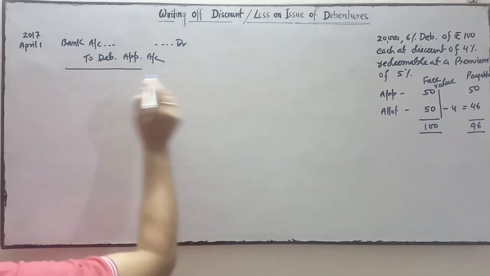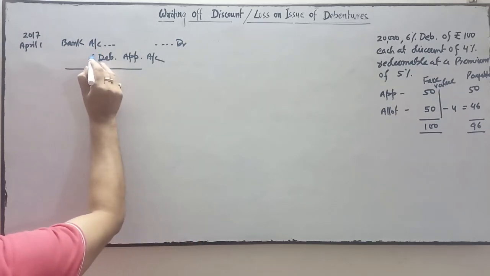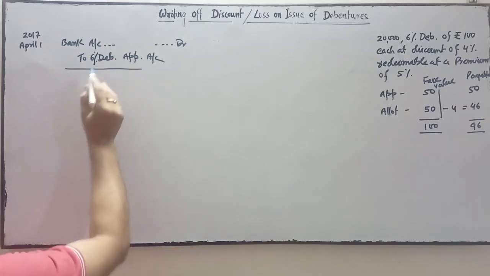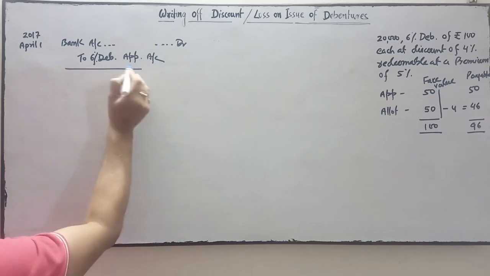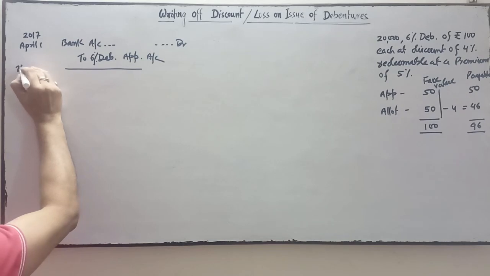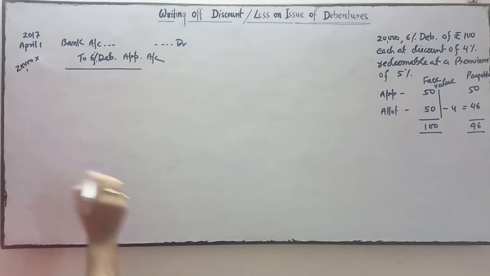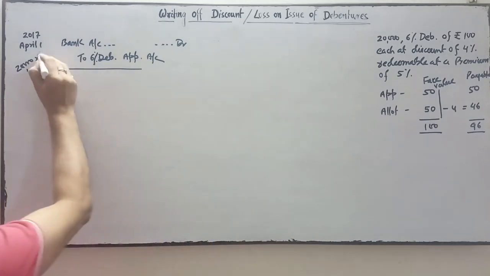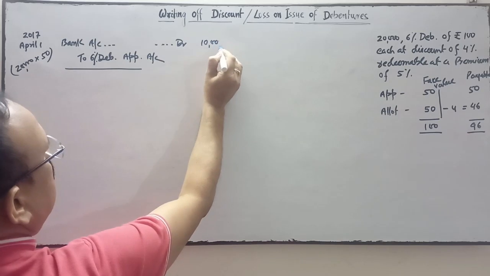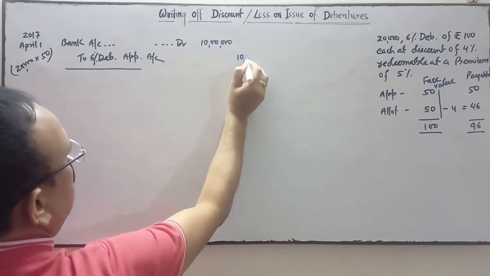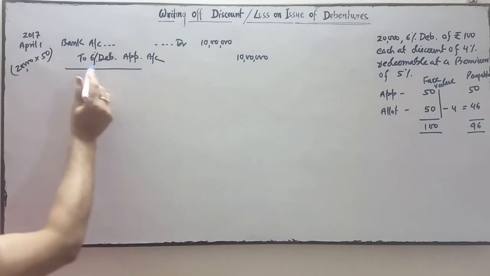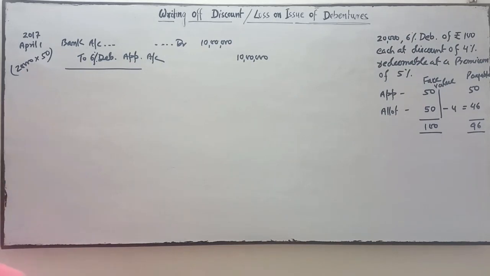So interest on debenture is 6%, so we have to write the 6% to 6% debenture application. The number of debentures is 20,000, so 20,000 into 50 rupees is the application money, so it is 10 lakhs. Bank account debit to 6% debenture application. 6% is the prefixed interest rate we have to write.